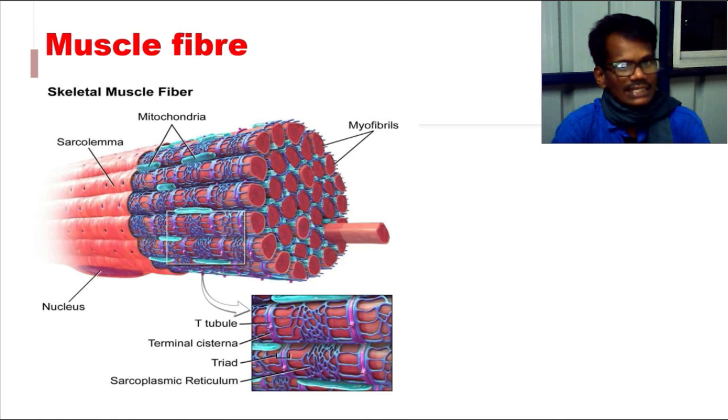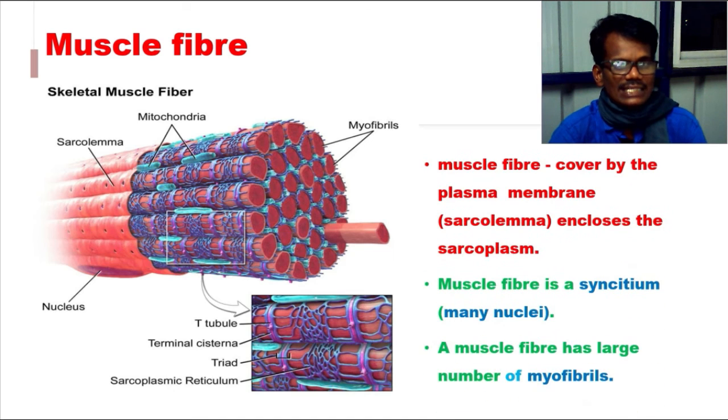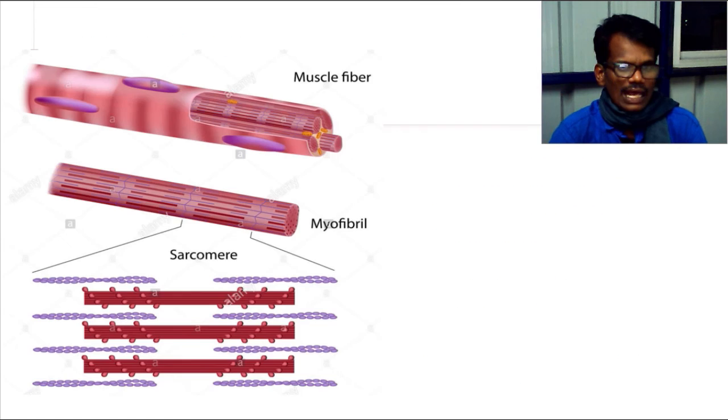Why do we say this is a syncytium? Because it consists of many nuclei, so we call them a syncytium. And this muscle fiber has a large number of parallelly arranged filaments in this sarcoplasm, and these filaments we call myofilaments or myofibrils. Let us see that myofibril here.